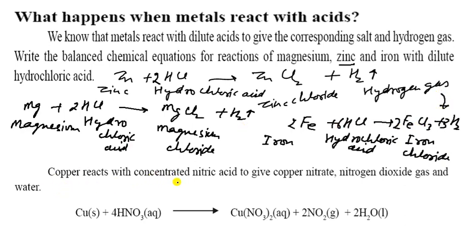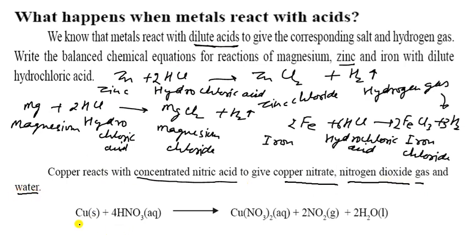Now copper reacts with concentrated nitric acid. As you remember, it is concentrated, but it is dilute here. This one is the dilute. All the acids are dilute. You can see here, it is the dilute acids. So copper reacts with concentrated nitric acid to give copper nitrate, nitrogen dioxide gas, and water.